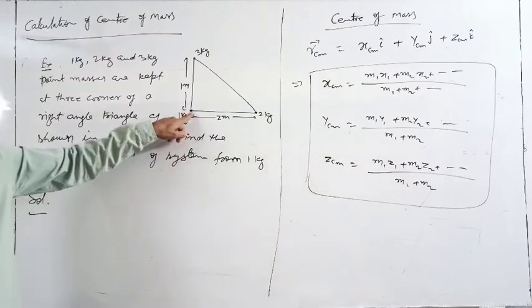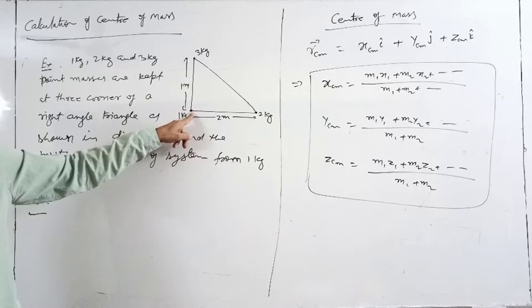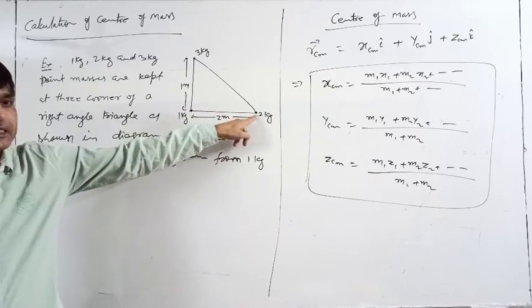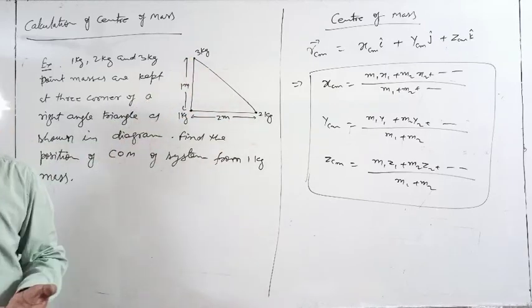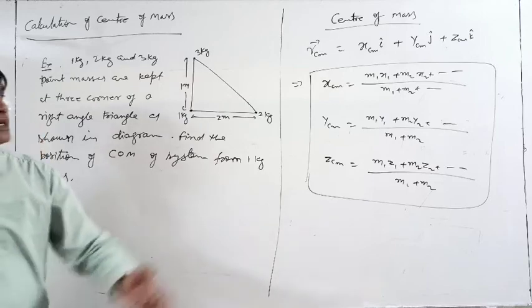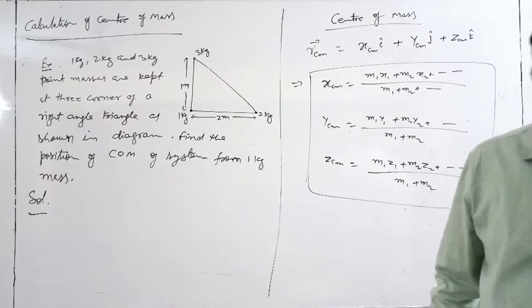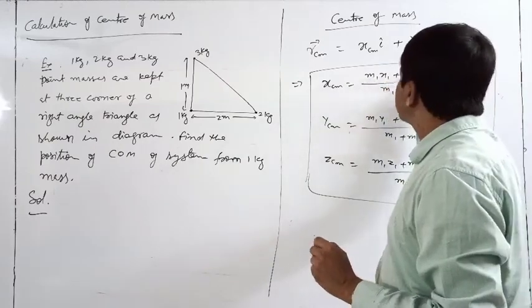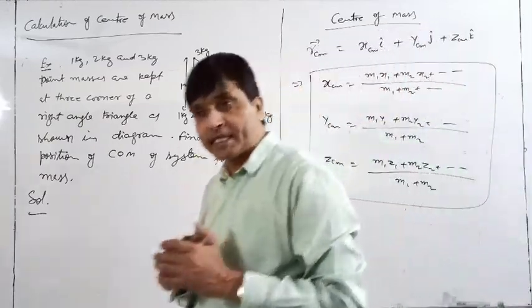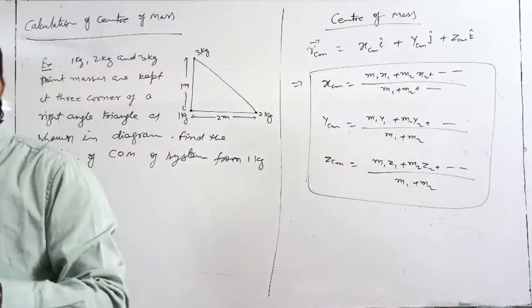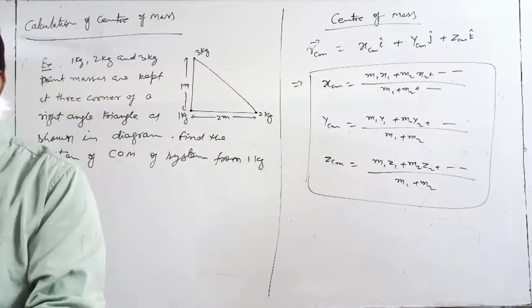This point mass also has some center of mass, no? Where is that? At the point itself. So R1, R2 and X1, X2, in fact all these masses M1, M2, M3 are point masses, and a point mass is of negligible size.